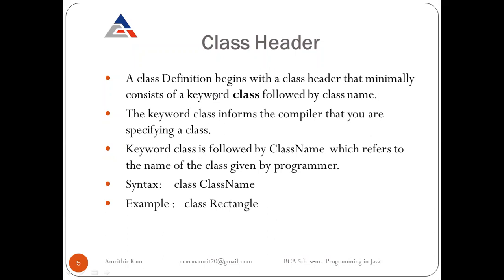So the syntax of the class header is firstly the class keyword and then our class name. In the example, firstly we use the keyword class, and then the class name Rectangle, which we can choose as per our requirement. But the first letter of the class name must be capital. Here R is capital. If we try to write a small r, there will be a compilation time error.